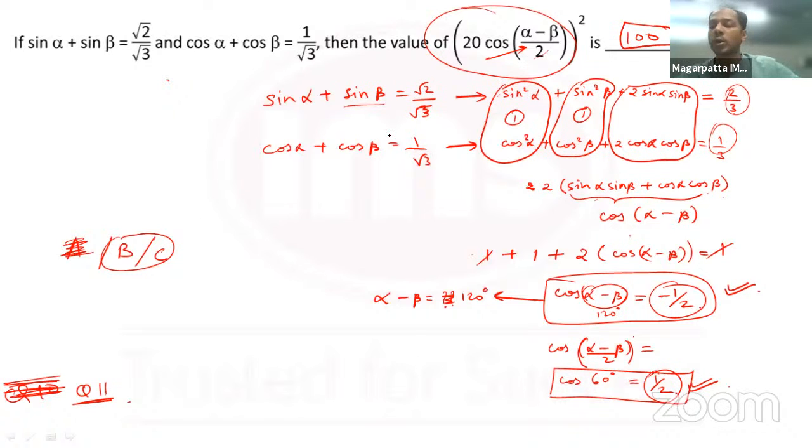But clearly this question was not a type A question in my opinion. If it clicks to you that you had to take the square in the first go itself and then go ahead, then you might perhaps solve it. But again, this would be a slightly lengthier question, because you had to solve cos of alpha minus beta, and then you had to again interpret or assume this value. If you knew the identities and you want to solve and come to here, it's again a lengthy affair. So that's why this is a type B or a type C question. Okay, right? Should I go ahead next, or any queries here?